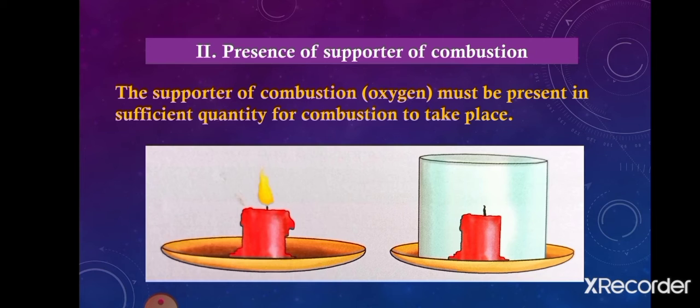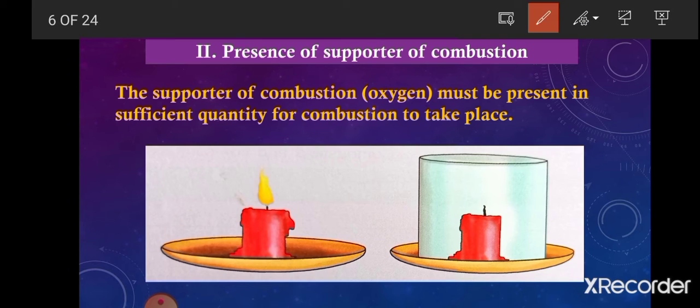One activity you can do to prove that oxygen is important for combustion to take place, meaning oxygen is required for burning: you have to take a lighted candle. Suppose this is the lighted candle.